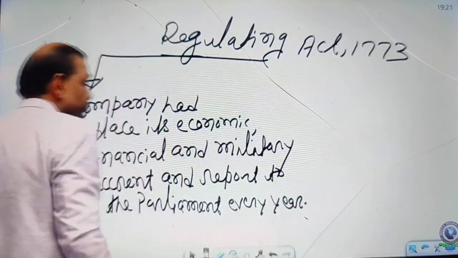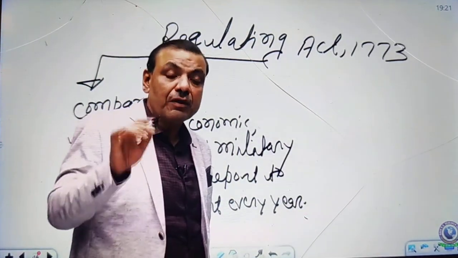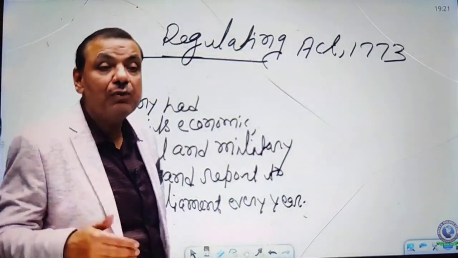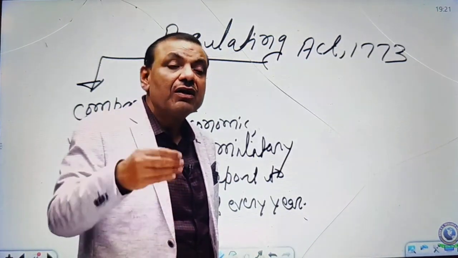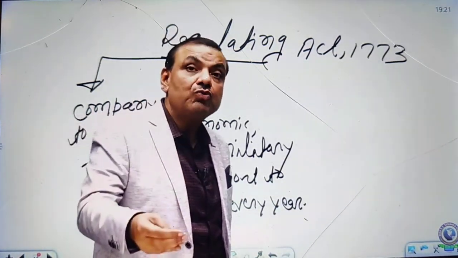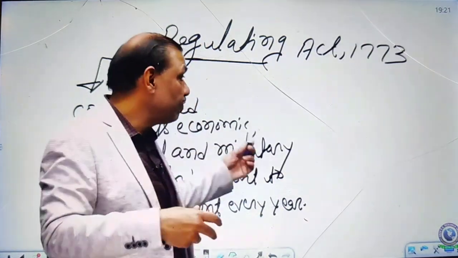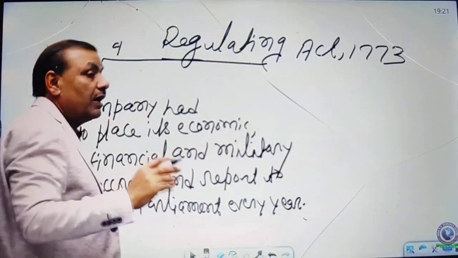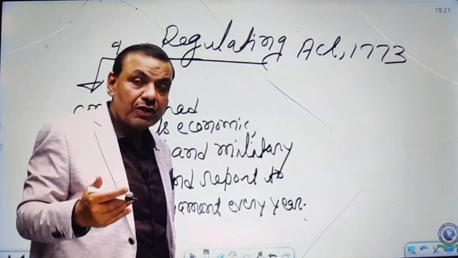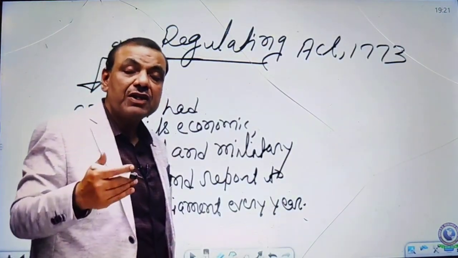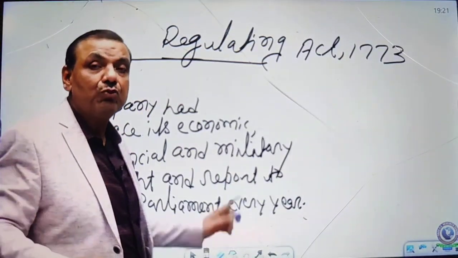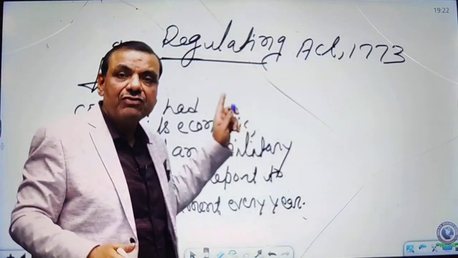Per annum, every year the company was liable to submit its financial, economic and military account to the British Parliament, and the British Parliament had to supervise. It is the first provision and a very important one. So whenever you find a question in prelims asking when the British Parliament intervened in the internal matter of the British company for the first time, they will give the choice, and you will choose the option that is the Regulating Act.